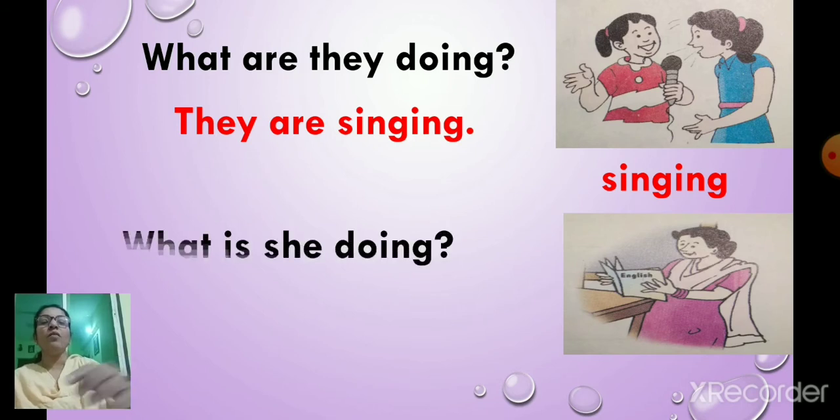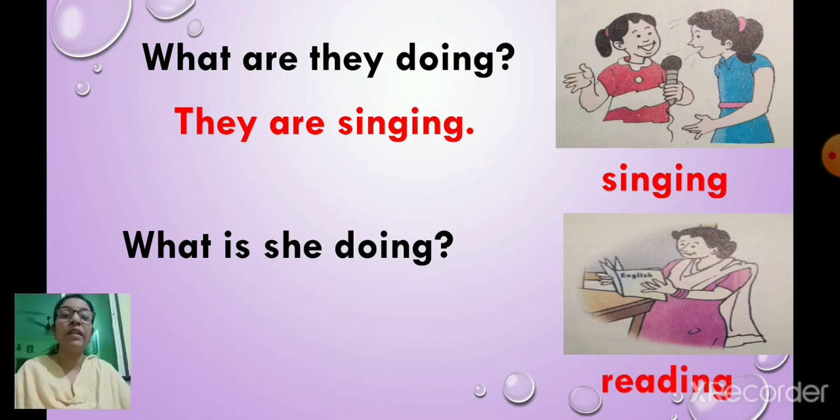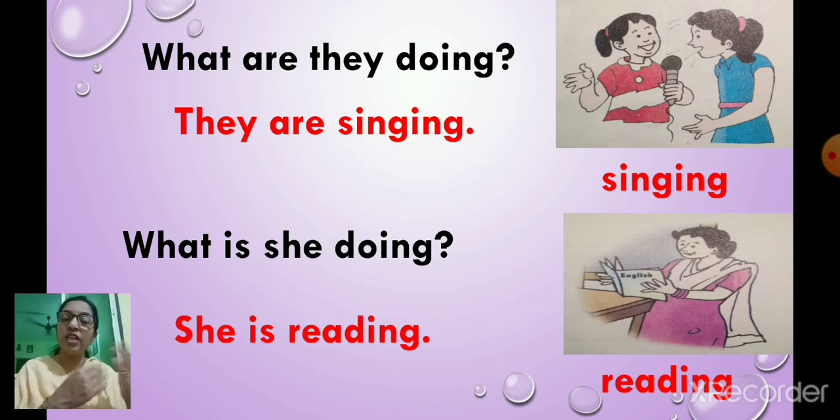Here. What is she doing? Now why are we using "she" here? Because she is only one person. So what is she doing? Let us see what action she is doing. Reading. So use this reading in the sentence. She is reading. What is she doing? She is reading.